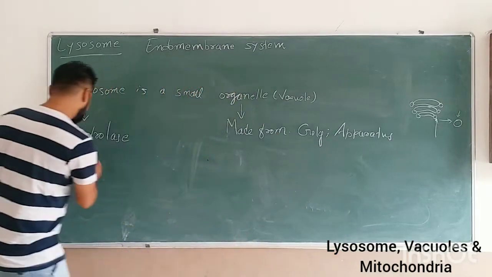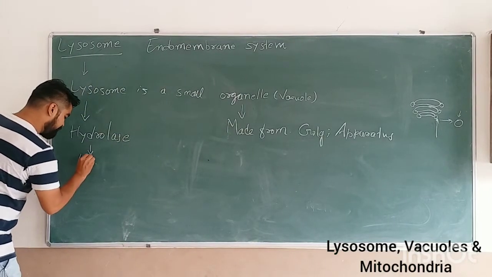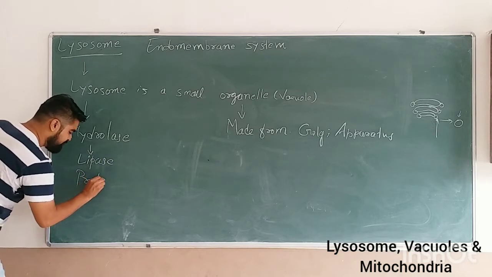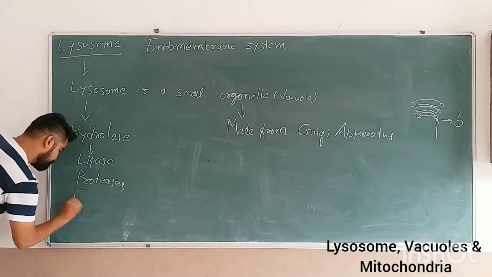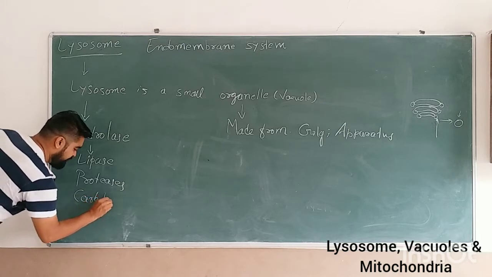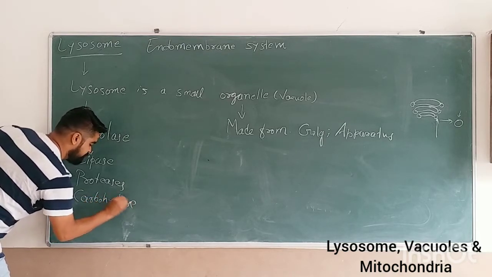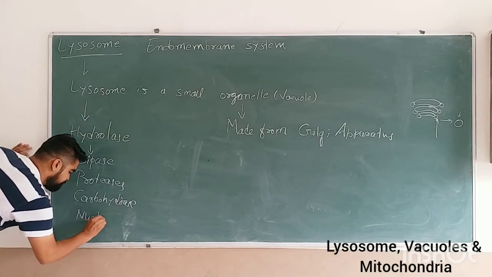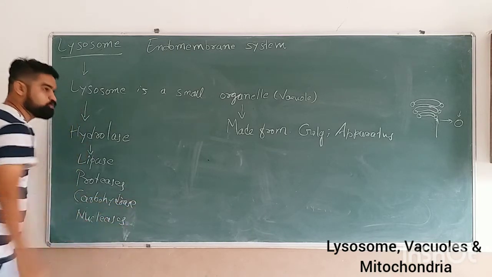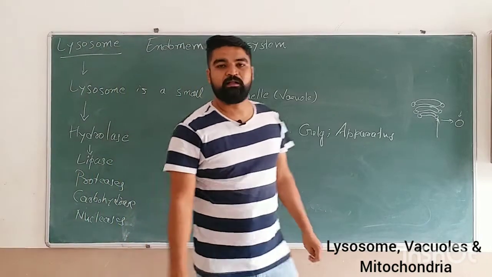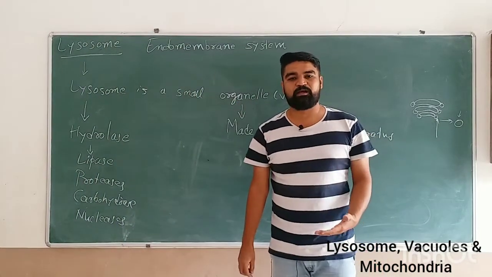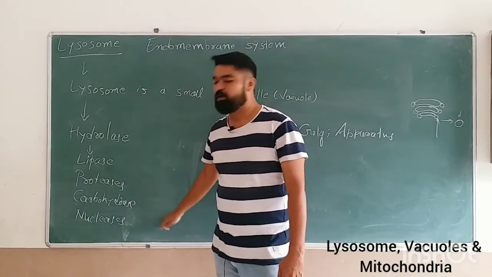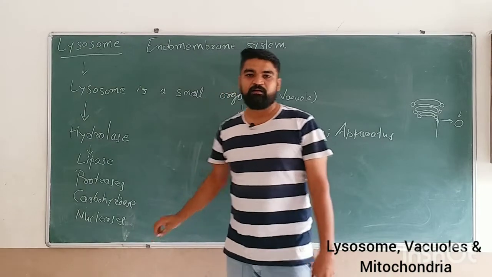For example, lipases, proteases, carbohydrases, and the last is nucleases. So these are the 4 major enzymes that are responsible for the breakdown of the compounds that are found in our cellular system.